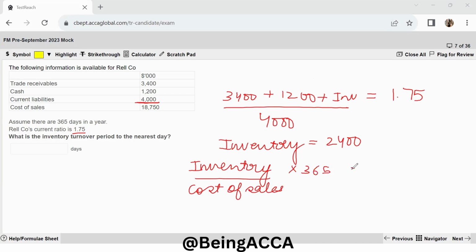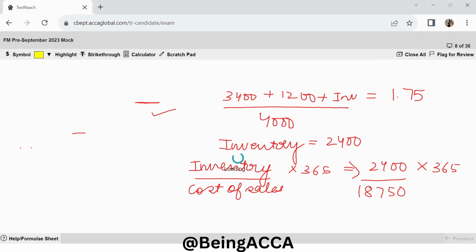So I can just put the values over here. Inventory is 2,400. Dividing this with 18,750, which is given to me as my cost of sales, and multiplying this by 365, I find my answer to be 47 days. And I can just type my answer over here, and this will come out to be 47. And I can move on to the next question.